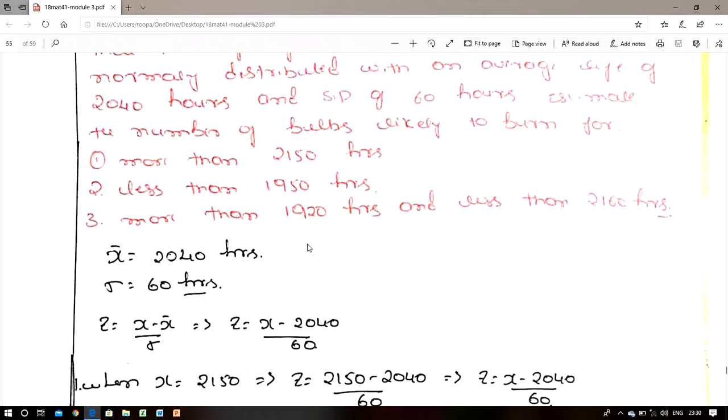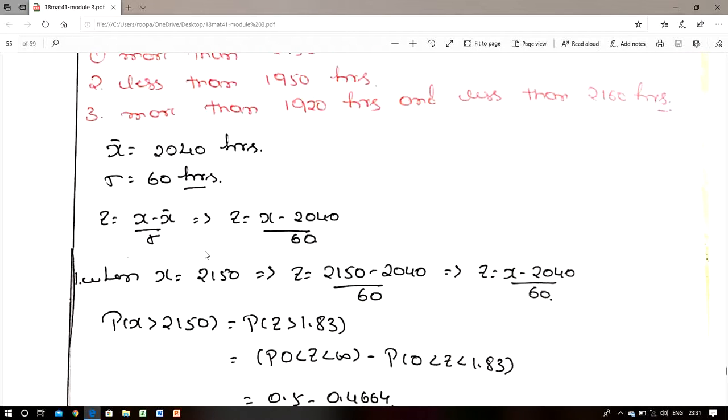Okay, now we come to the conditions. First one is more than 2150 hours, means here x is equal to 2150, then the corresponding Z value is 1.83. So more than 2150 means here Z greater than 1.83. It can be written as 0 to infinity minus 0 to 1.83.